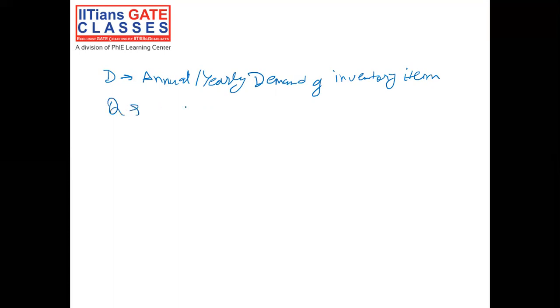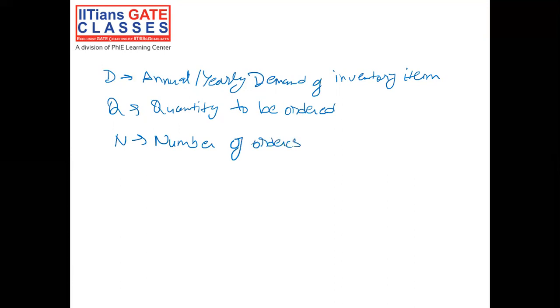Now Q is the quantity to be ordered, and N is the number of orders placed in a year.